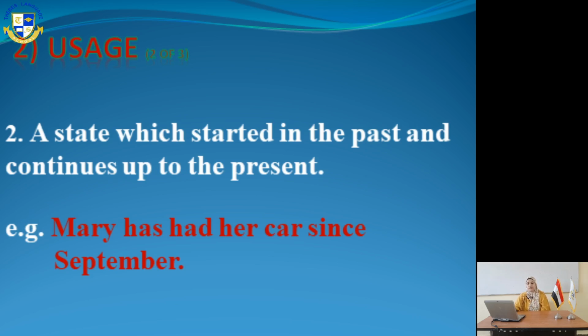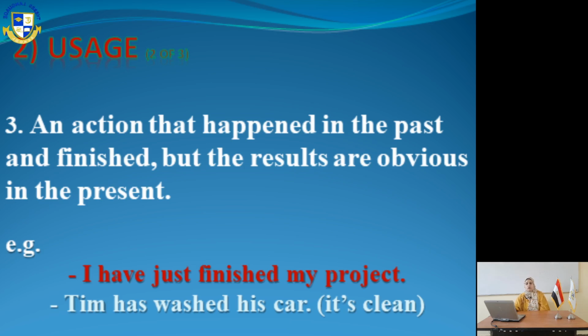Okay, then slide 8. Also for an action that happened in the past and finished, but the results are obvious. The results are clear in the present. For example, it has rained. I can see the mud in the street. Tim has washed his car. I can see the car is clean. I have just finished my project. Now I have the project. So something happened in the past and the results of the action are obvious.